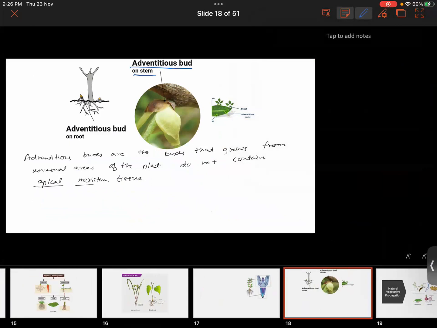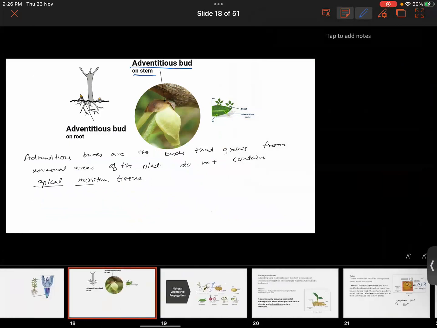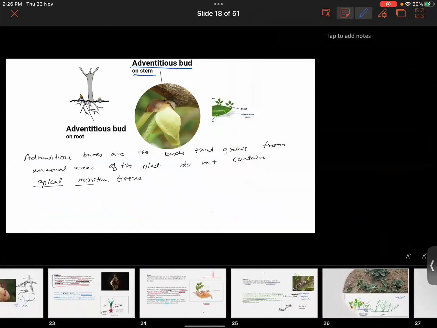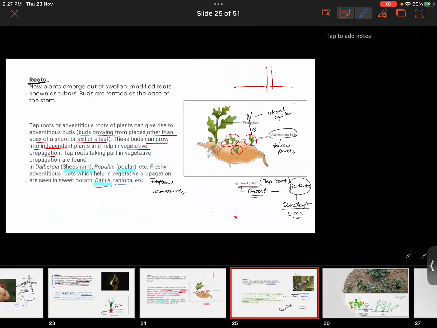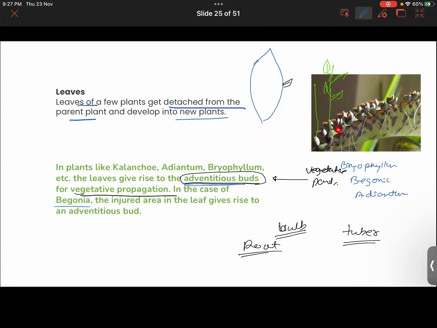We confused it with adventitious roots while I was explaining it for the sweet potato. So these buds grow from the parts other than the tip of the root and shoot system, where apical meristem tissue is not found. That is what adventitious buds are here.